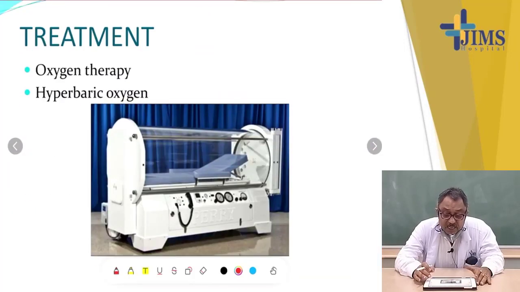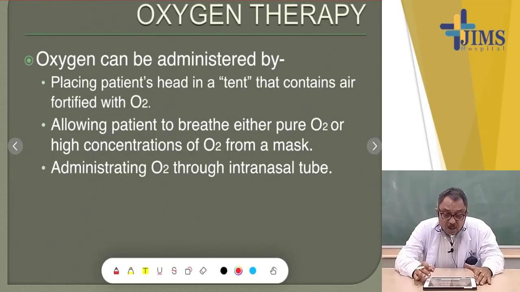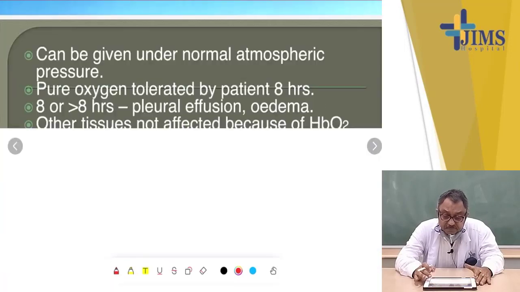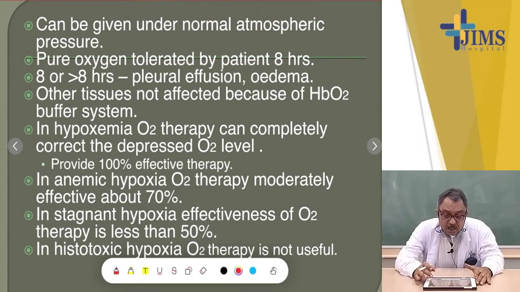Now, treatment is by oxygen therapy or by hyperbaric oxygen. Oxygen can be administered by placing the patient's head in a tent that contains air fortified with oxygen, allowing the patient to breathe either pure oxygen or highly concentrated oxygen from a mask, or administering oxygen through an intranasal tube. Now this is the picture of an oxygen tent, a facial oxygen tent.